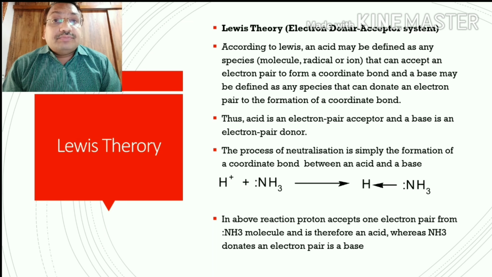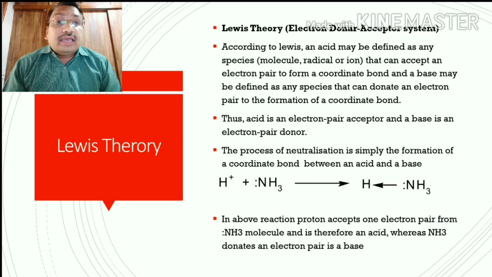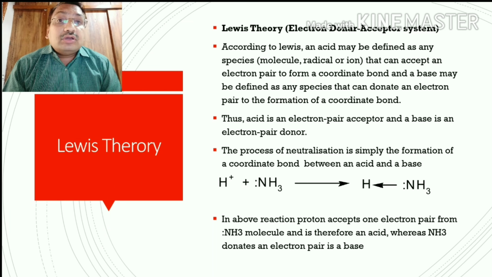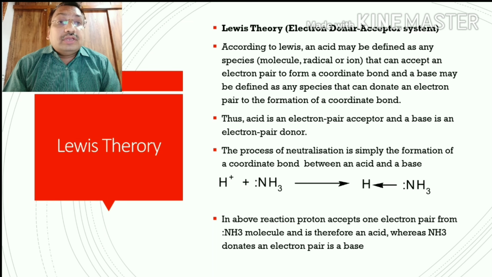A simple example is a proton reacting with ammonia. The proton, H+ ion, acts as an acid because it accepts the lone pair of electrons from the ammonia. Ammonia has nitrogen, and nitrogen has one lone pair of electrons.